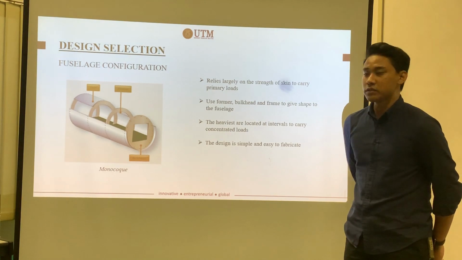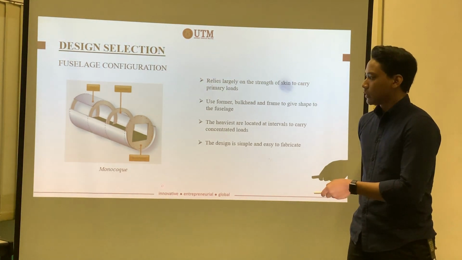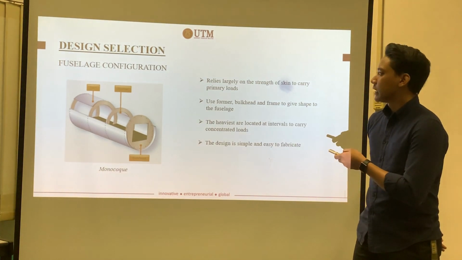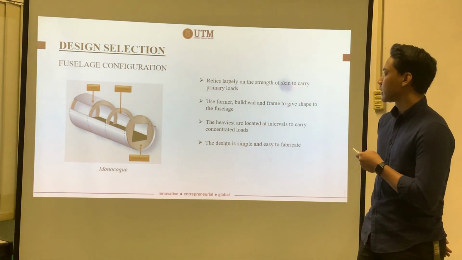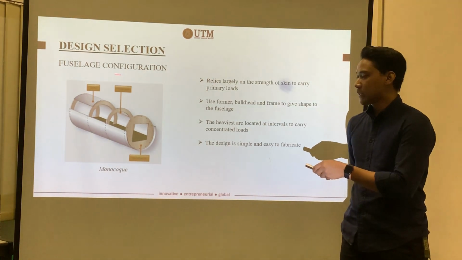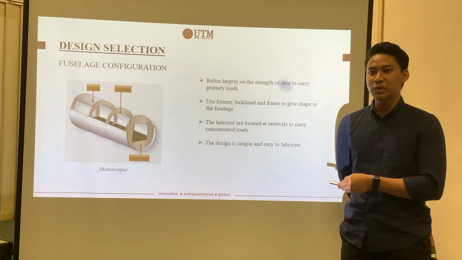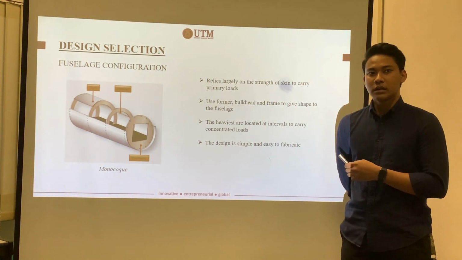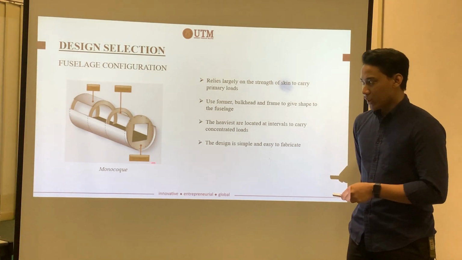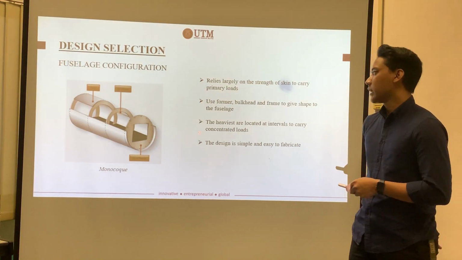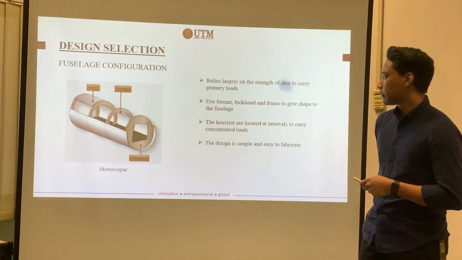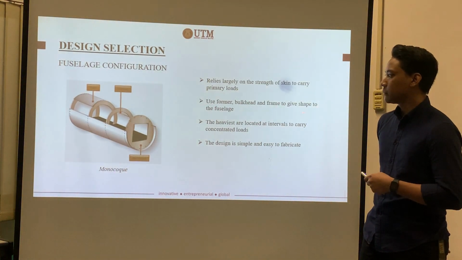The next one is the fuselage configuration. We are having a monocoque configuration, which relies largely on the strength of the skin to carry primary loads. So for our aircraft design, our skin is using the EPP foam, which its durability is very high, and also it is quite strong to support the fuselage. The second one is using the former, bulkhead and also the frame to give shape to the fuselage.